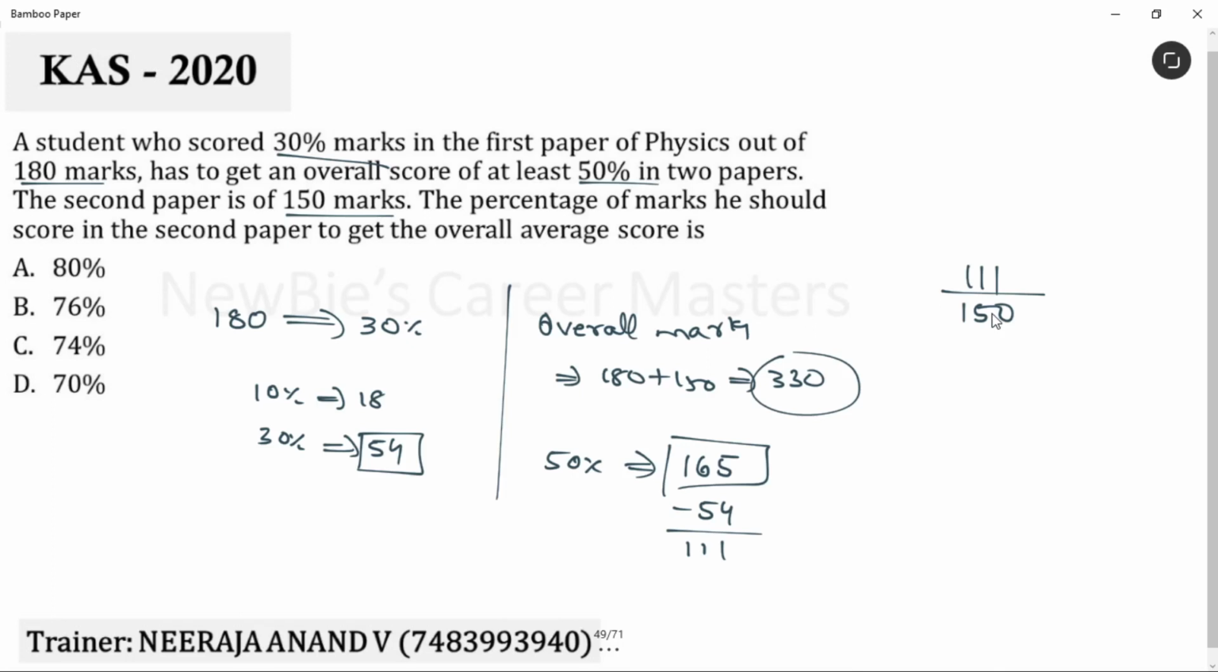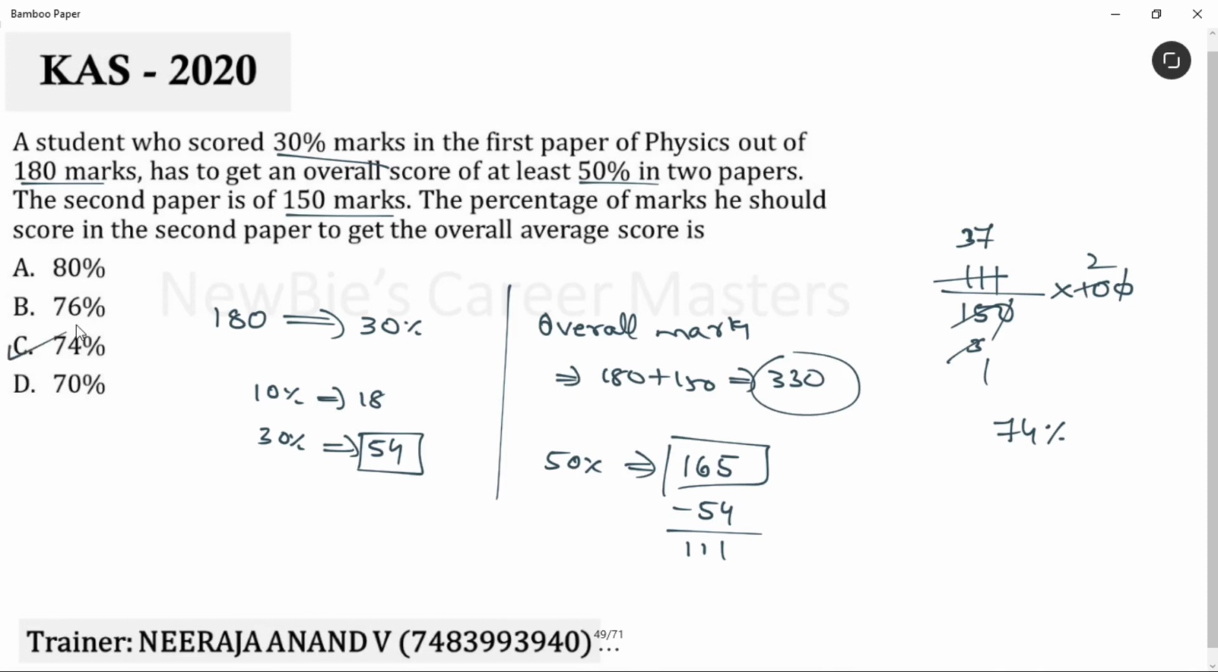Newbies, how to convert this to percentage? Very simple. Just multiply this fraction with 100. Am I clear? Let's reduce this. I'll cancel 2 zeros. 5 3s are 15, 5 2s are 10, and this one 3 1s are 3, 3 3s are 9. We get 37 here. 3 7s are 21. Okay, 37 into 2, we get 74%. Simple. Meaning is, to get overall 50%, the student has to score 74% in the second paper. Am I clear? So the answer is option C.